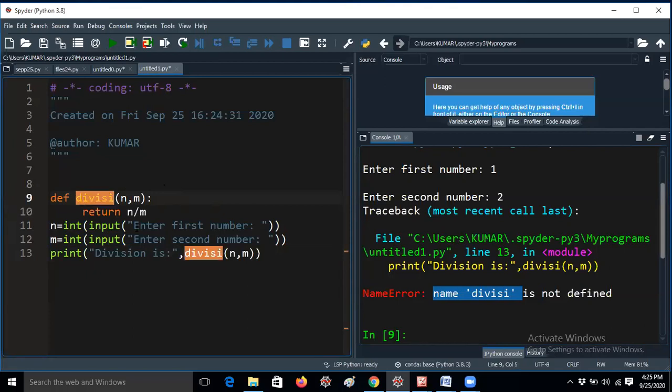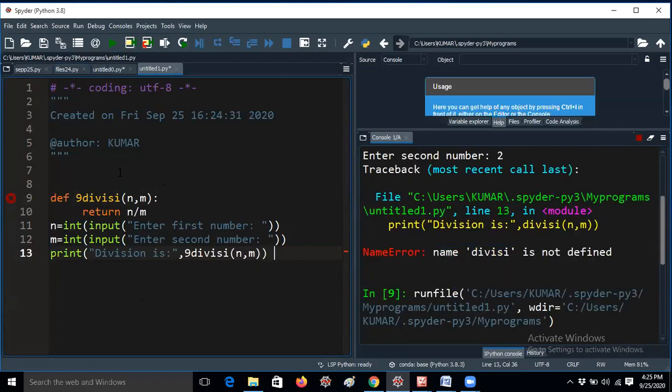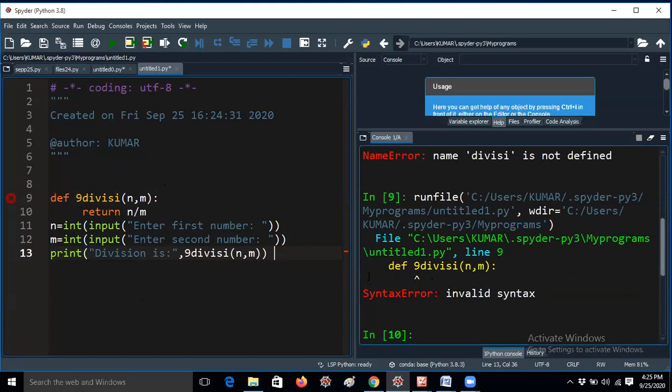For example, if I am giving divisa here, I also give divisa there. But if I am giving 9 here, just as an example, let me run it. It is getting an error because of invalid syntax. If I'm giving a equal to 10, it is fine. If I'm giving number1 equal to 10, it is also fine. Yesterday I told that giving 1 and m is wrong, because you have to know what a variable is first. That's the reason we discussed the variables concept in August.